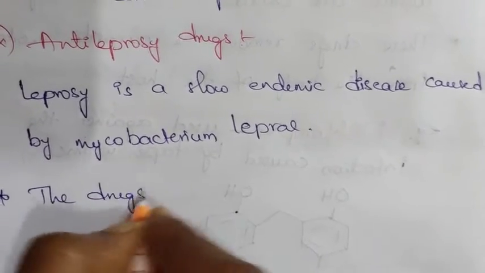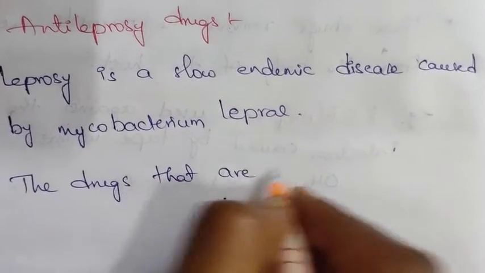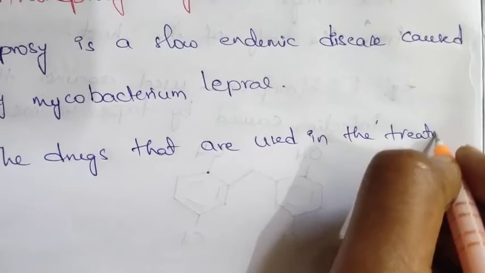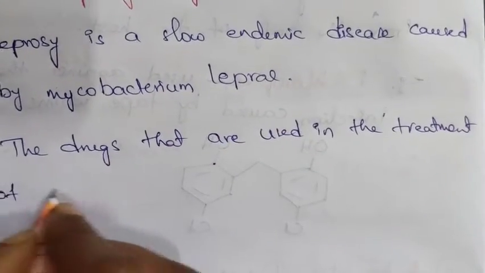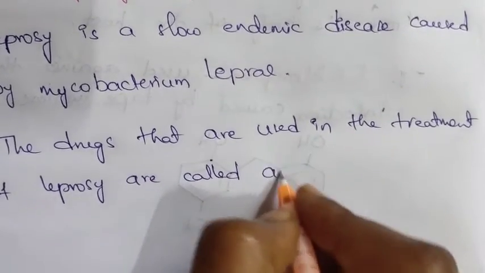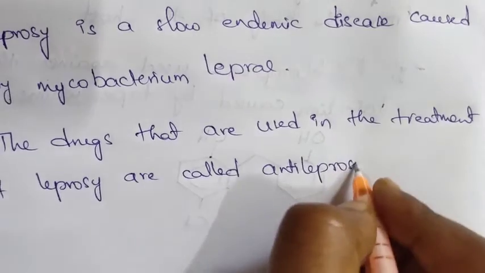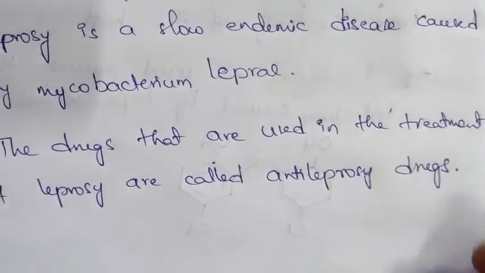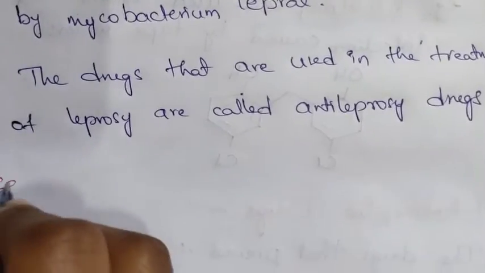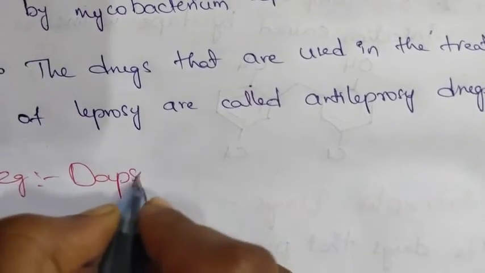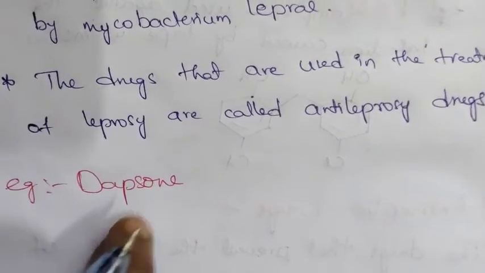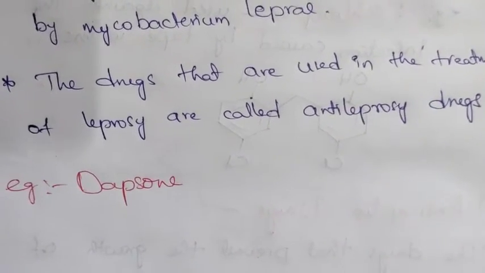The drugs that are used in the treatment of leprosy are called anti-leprosy drugs. Example for this anti-leprosy drug is dapsone. We can call this diamino diphenyl sulfone or dapsone. This is one of the anti-leprosy drugs.